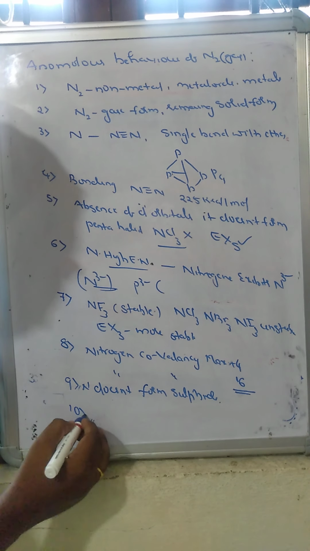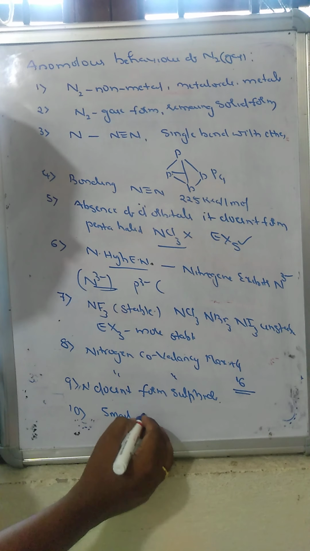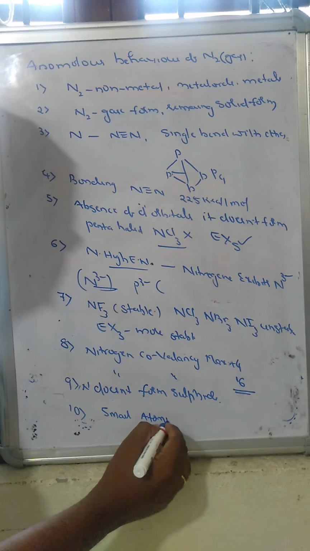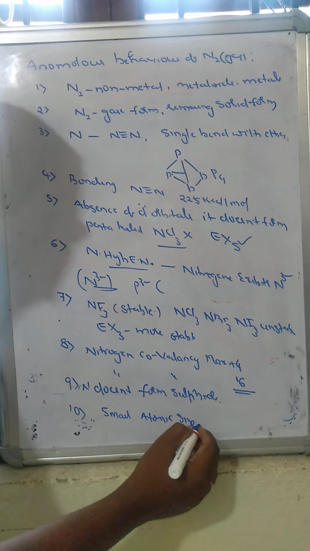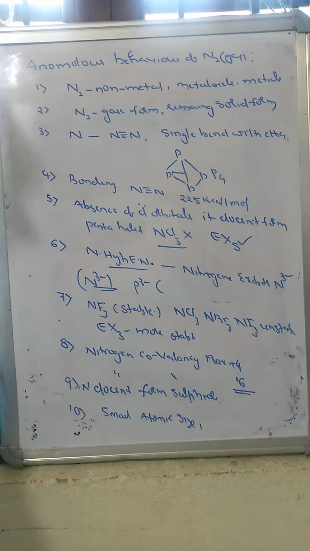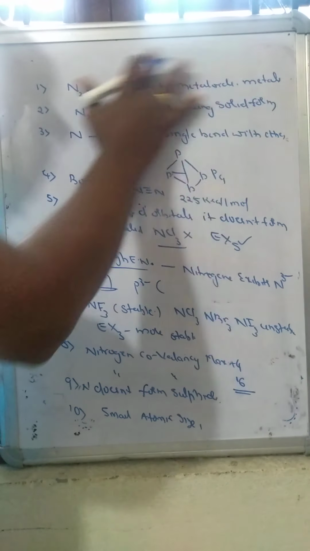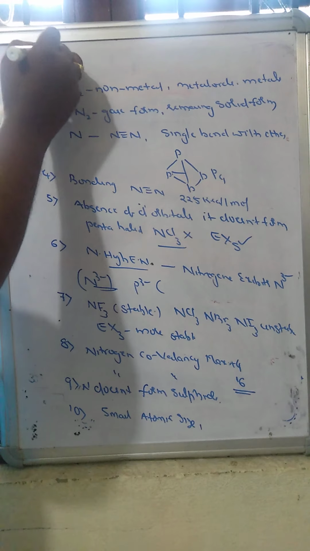Now the 10th one: we already know that nitrogen has a small atomic size compared to the remaining elements, and an absence of d orbitals. We will see that nitrogen also exhibits various oxidation states.